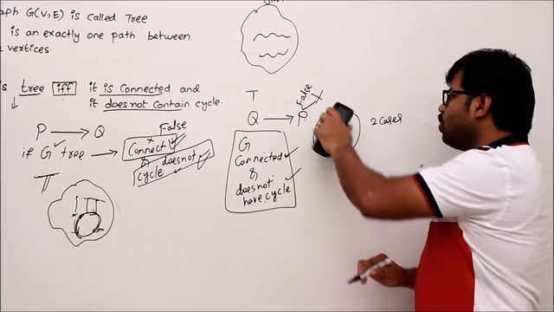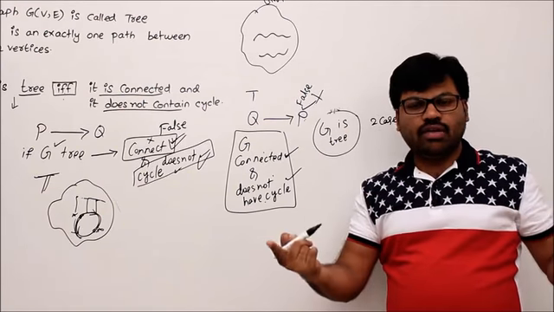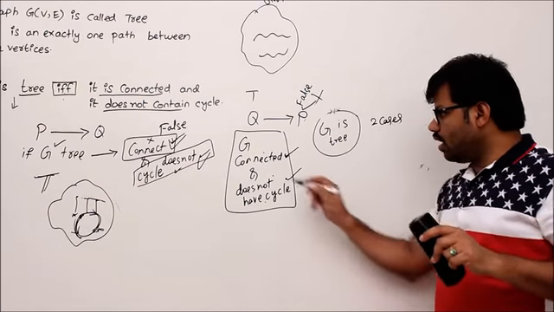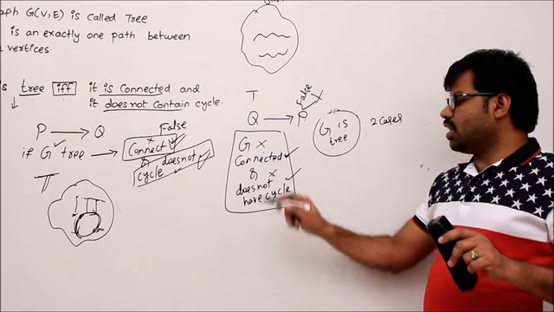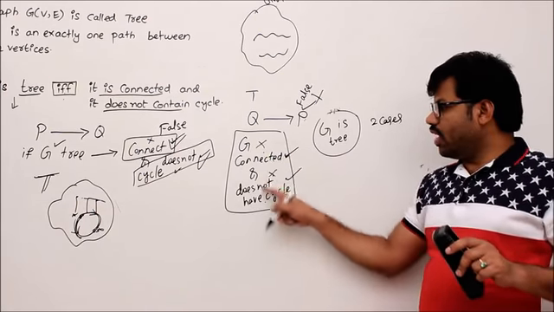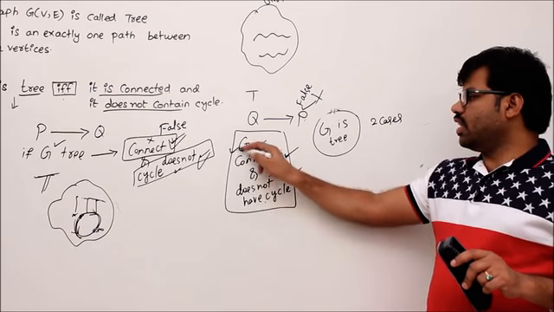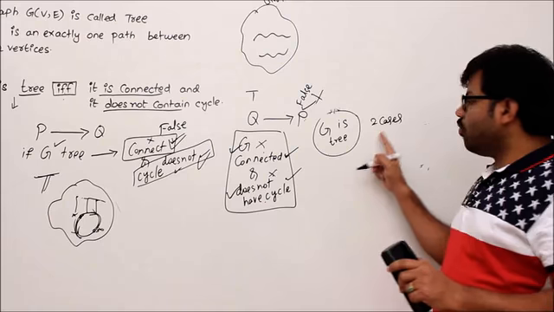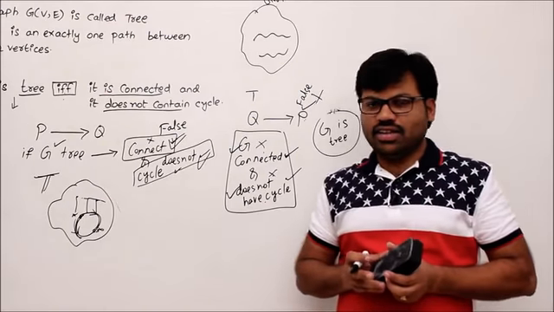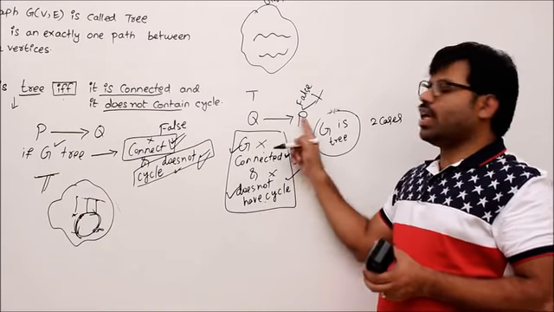I tried to make G a non-tree, but whenever I made G a non-tree, either I am violating connectedness, otherwise G does not have a cycle. So we are violating these two things. But already given that G is connected and G does not have a cycle, then always you are ending up with a tree only, right? So that's why I proved Q implies P.